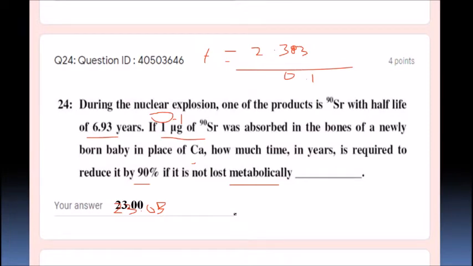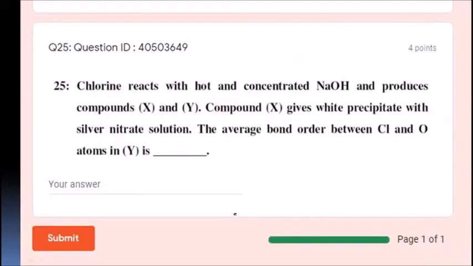So it is advisable that if you get the direct answer 23.03, yes, it is correct. Even if you write 23.00, it is going to be the correct answer, students. Next, it is a very straightforward inorganic bond order question. Straight away you can answer this question.